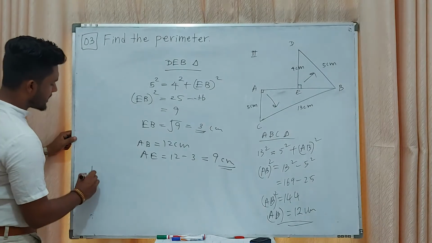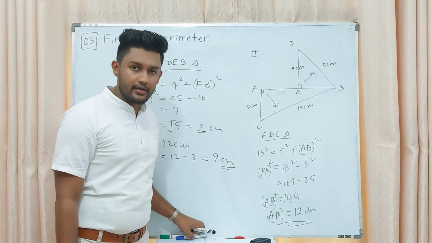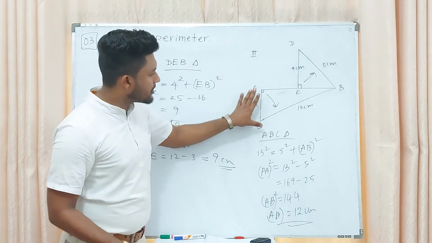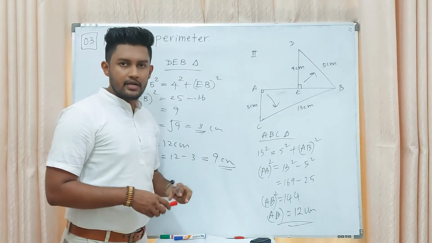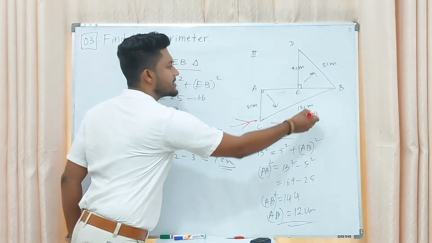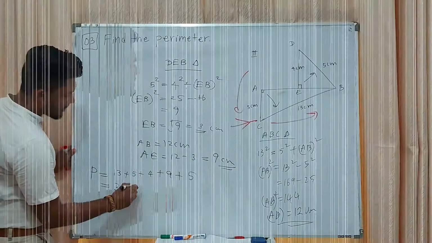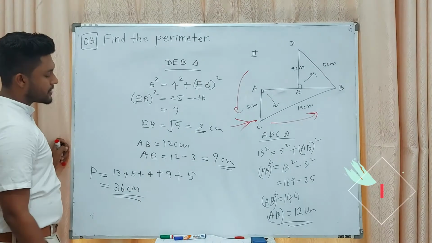Then we can calculate the perimeter P. When we are calculating the perimeter, we want to start from one place, one vertex, go around to the other side and come back, otherwise the answer will be wrong. 36 centimeters.